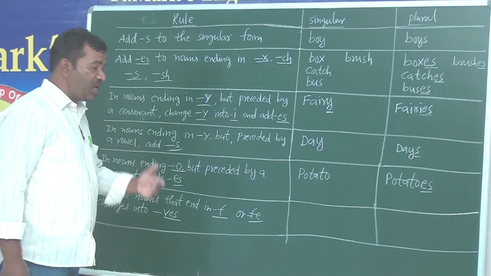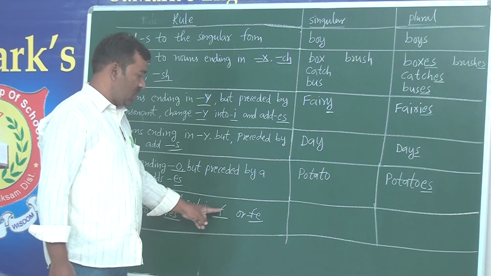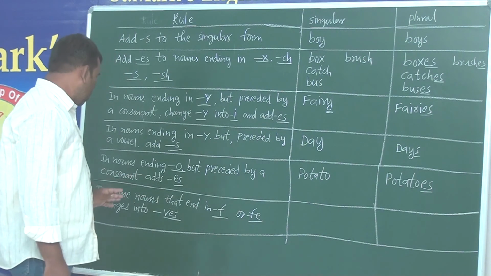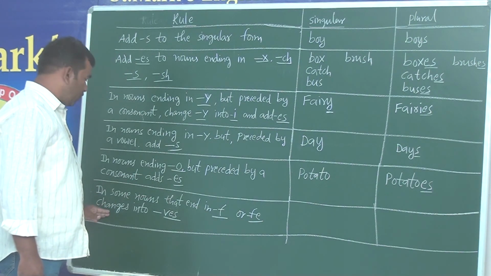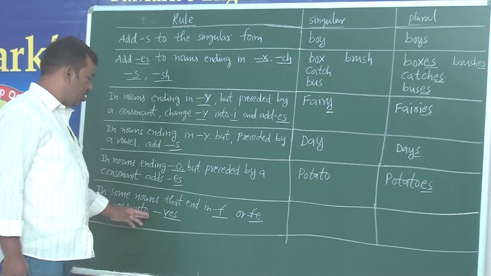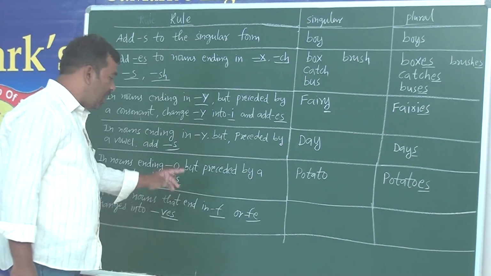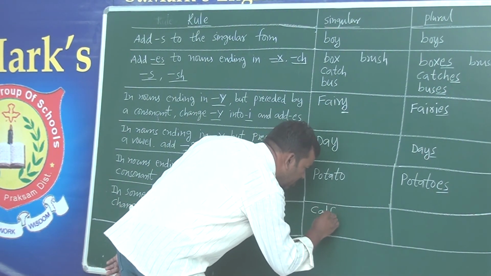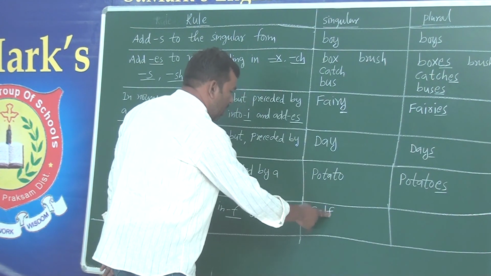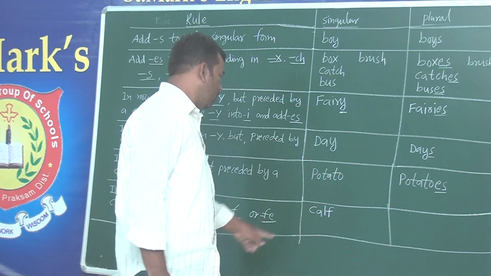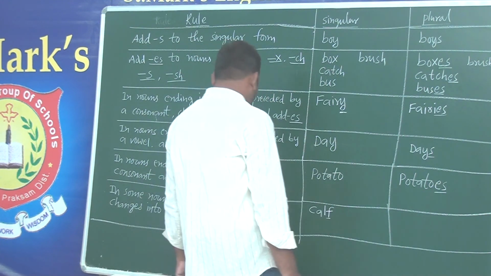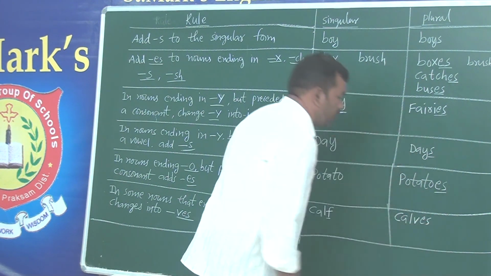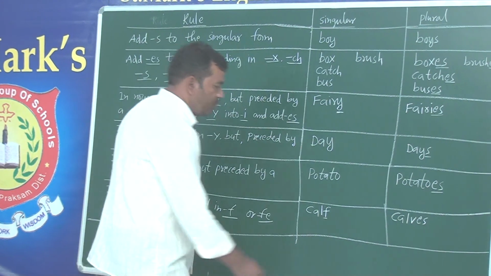And some nouns that end in F or FE change into VES. If any noun is ending with F or FE, either F or FE, such a noun will convert into plural when VES is added at the ending. So we are seeing here calf. You see that? What is the ending letter? F. Okay? So therefore, the ending letter will change like this and it becomes calves. Got it? VES.